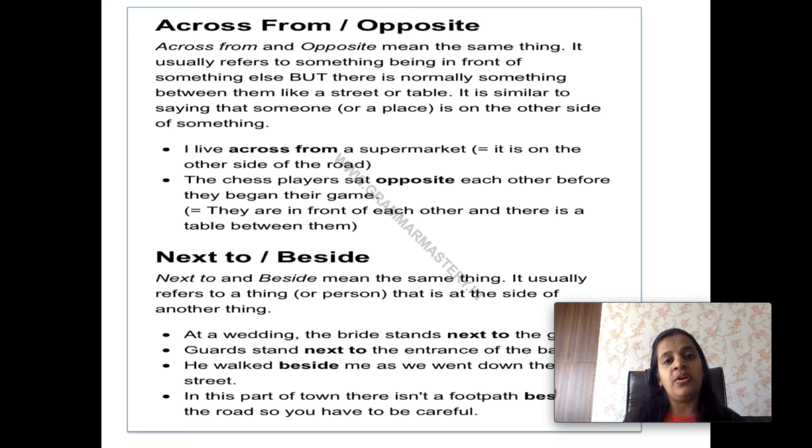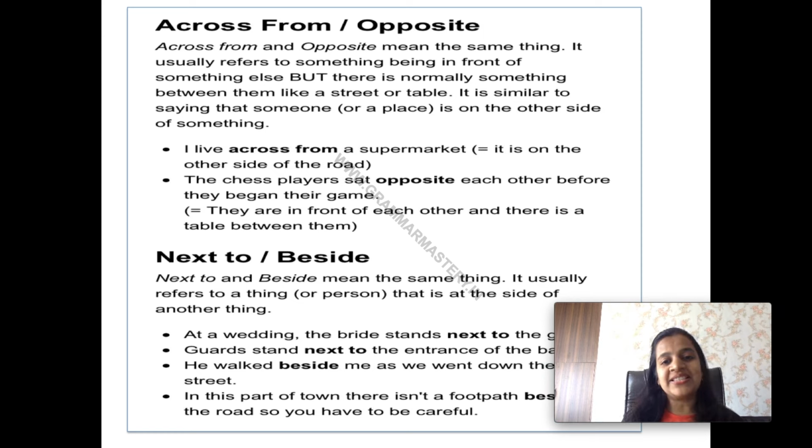Across, from or opposite, they also again have similar meaning. Across, from and opposite mean the same thing. It usually refers to something being in front of something else, but there is normally something between them like a street or table. अब ये जो चीज़ें हैं ये यूजुअली क्या होती हैं, एक दूसरे के सामने होती हैं but इनके बीच में कुछ होता है like a street. Or in other words, we can say across we basically use from one side to other side in an open area. I live across from a supermarket. It is on the other side of the road. So road is an open area.